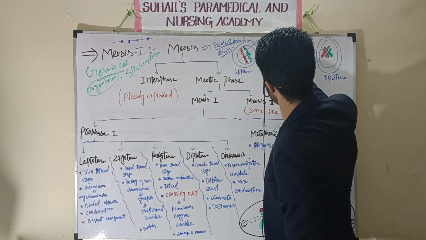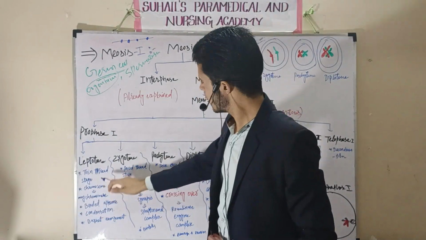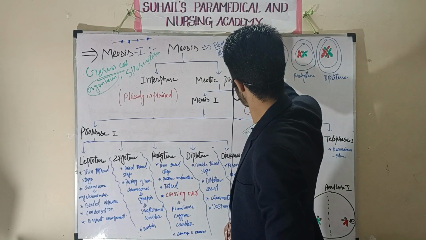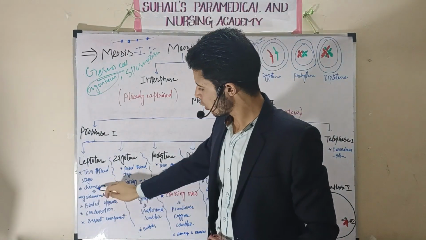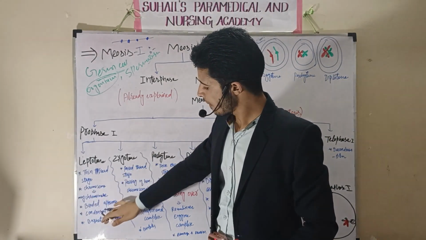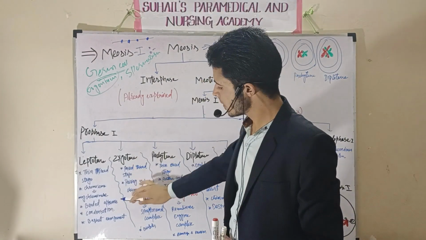These are called chromomeres. I have written here chromomere. The structures which form a beaded appearance are called chromomeres. Many chromomeres will be there on the chromosome. This is called the thin thread stage. Beaded appearance will be there, and the condensation of the chromosome will occur in this stage.